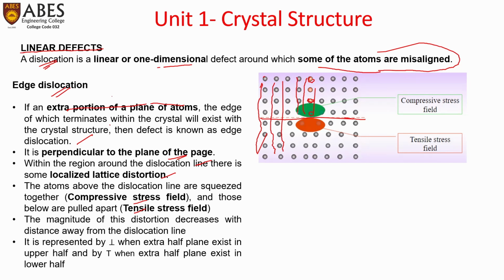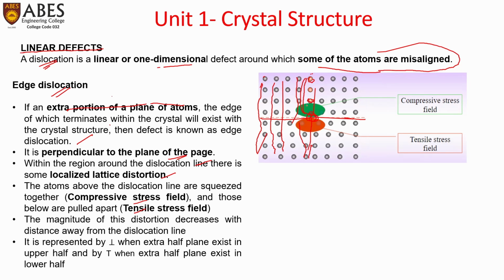And this would be connected with this, but now an extra half plane is created, and for this there is no plane, no number of atoms in the bottom plane. So this extra half plane would be created, then it is called an edge dislocation, and the line of dislocation would be inside the screen or inside the plane of the paper, if you can imagine.